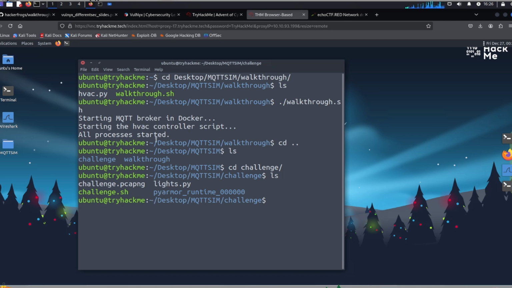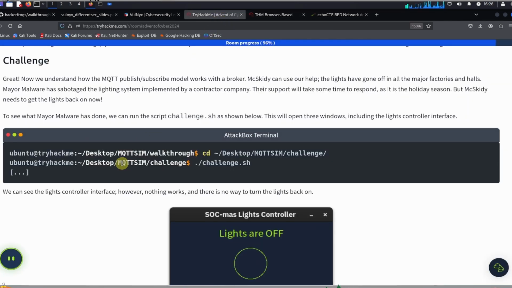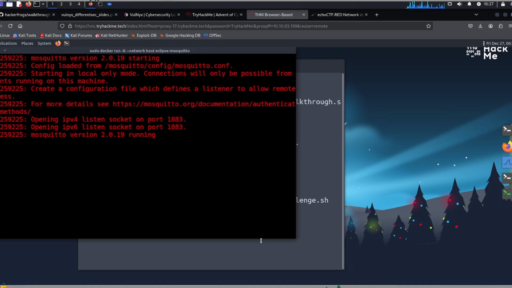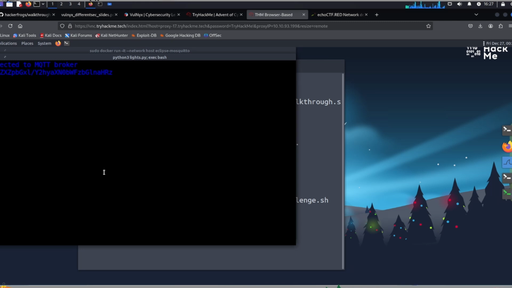And they want us to do what? We can run the script challenge.sh as shown below. Okay, so we're going to run ./challenge.sh and hit enter. And that's going to start up the different scripts that are going to run the MQTT broker and the client.